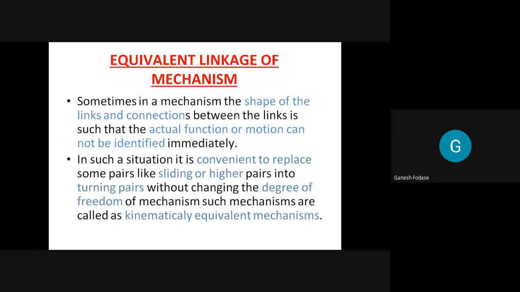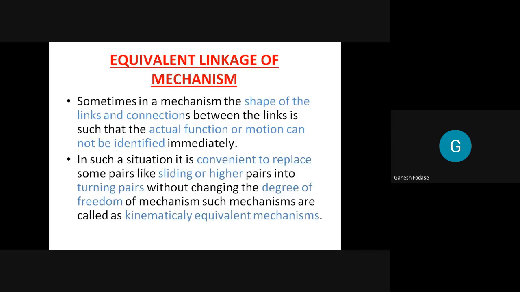pairs. But when we replace these sliding pairs or higher pairs by turning pairs, in order to get a clear idea about the mechanism, we should take care that we do not change its degree of freedom. So the degree of freedom of the mechanism must remain the same. The process in which we replace some pairs like sliding or higher pairs into turning pairs without changing the degree of freedom of the mechanism, the replaced mechanisms are called kinematically equivalent mechanisms.